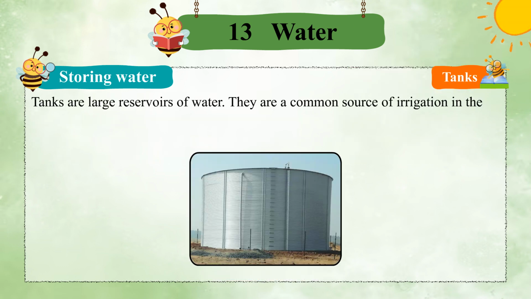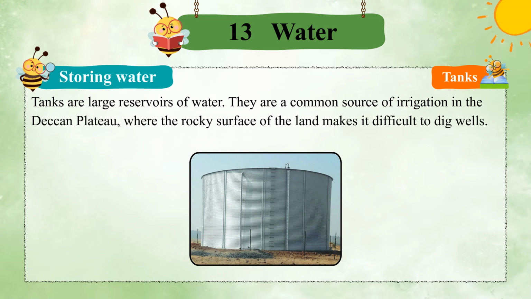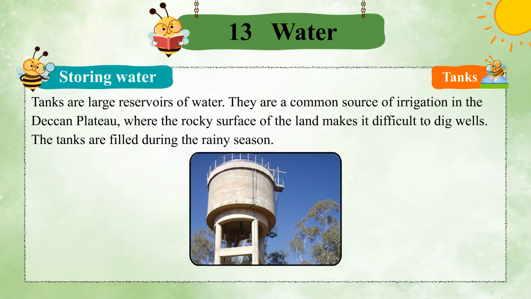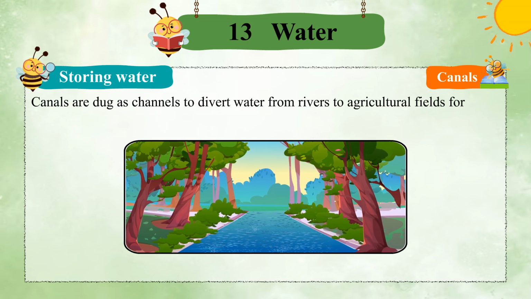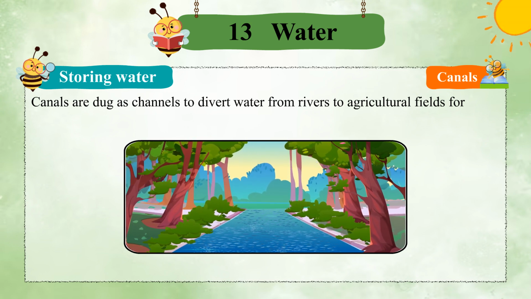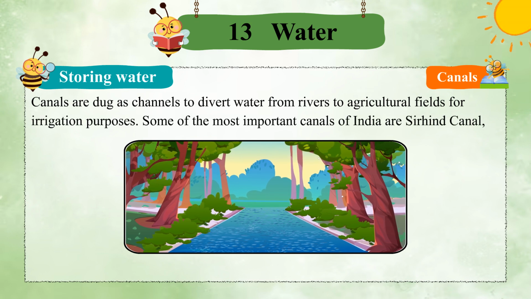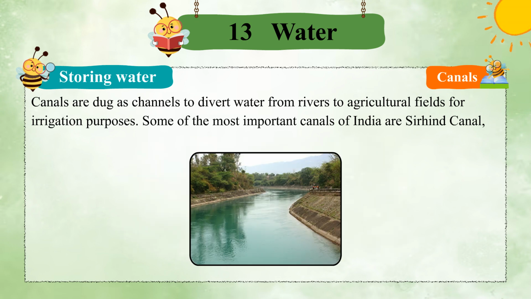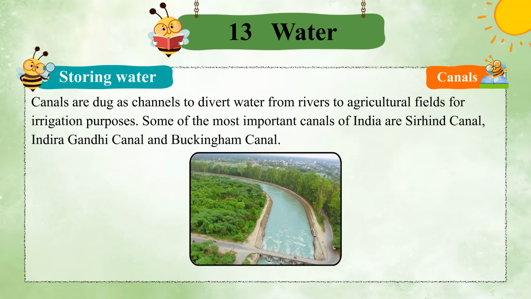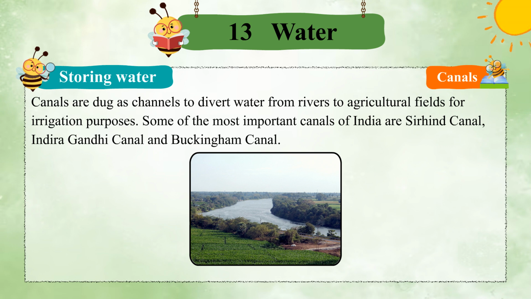Tanks. Tanks are large reservoirs of water. They are a common source of irrigation in the Deccan Plateau, where the rocky surface of the land makes it difficult to dig wells. The tanks are filled during the rainy season. Canals. Canals are dug as channels to divert water from rivers to agricultural fields for irrigation purposes. Some of the most important canals of India are Sarhind Canal, Indira Gandhi Canal and Buckingham Canal.